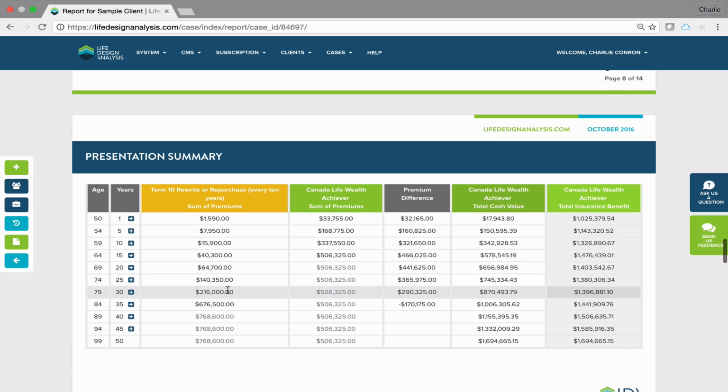Again, if we focus in on that magical 30 number, where maybe our client says, well, look, I'll just dump it at 30 years, the difference at that point, which I said was roughly $300,000, is actually $290,325 of difference. So we would have paid a little bit more into that Wealth Achiever at that time. However, for that premium deposit difference, you can see we have $870,000 of cash. And that's really how I'd want to position it.